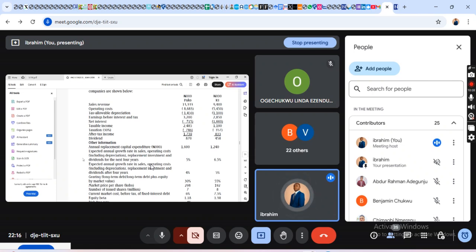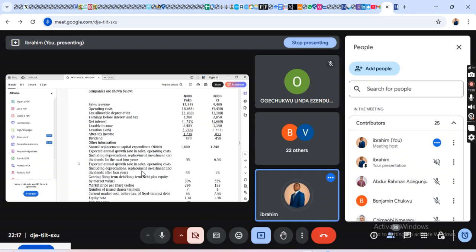Can you see it? It's not stated anywhere that we should calculate the free cash flow for 2025, 2026, 2027, 2028. Now they say in the next 4 years. This is to tell you that your annual replacement capital expenditure will increase by 5% for PACO and 6.5% for RT, for 4 years. Not only that, your sales revenue will also increase, and your operating cost will also increase with the same 5%. That is what it means.